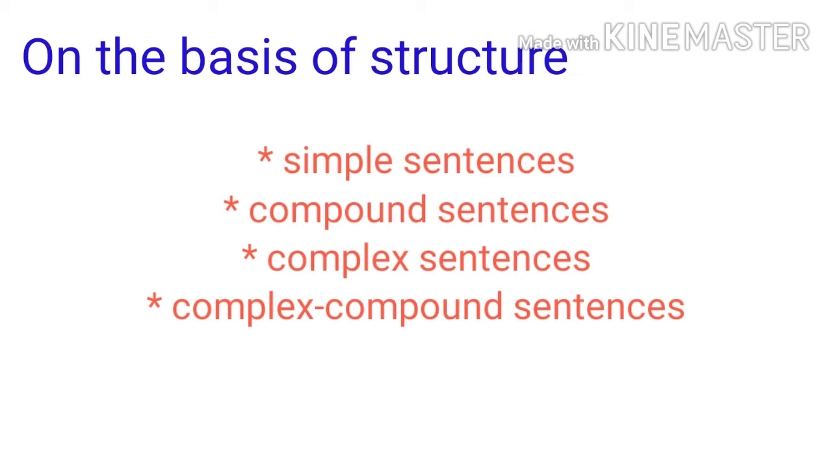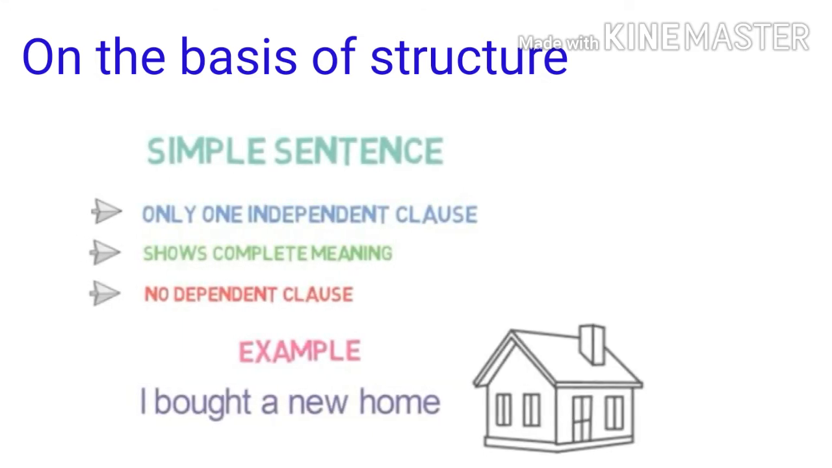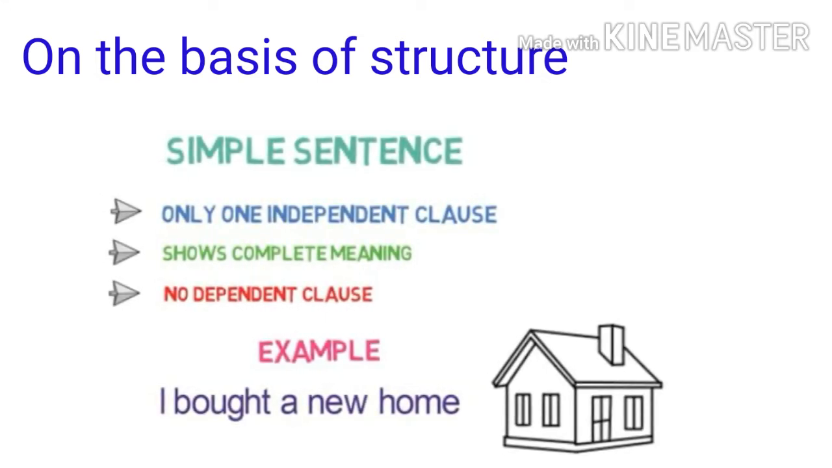Now look at the first type of sentence, the simple sentence. A simple sentence consists of only one independent clause containing a subject and a verb, and it shows complete meaning, with no dependent clause. For example, I bought a new home. In this sentence, there is only one independent clause, which shows complete meaning. Another example: He goes to the gym every day.